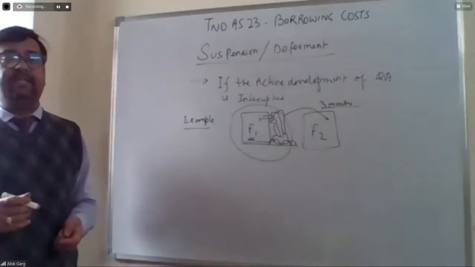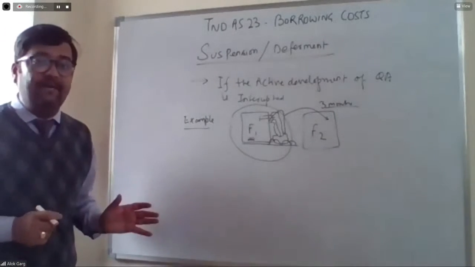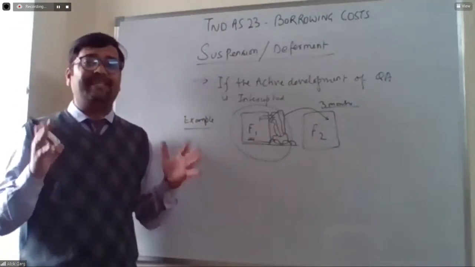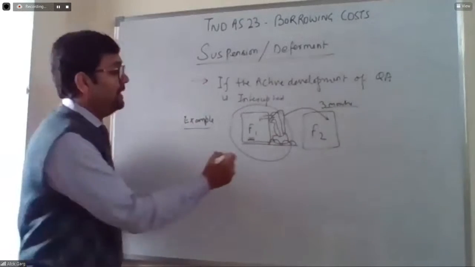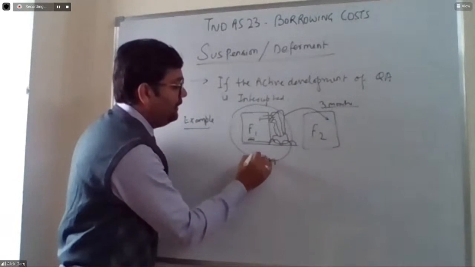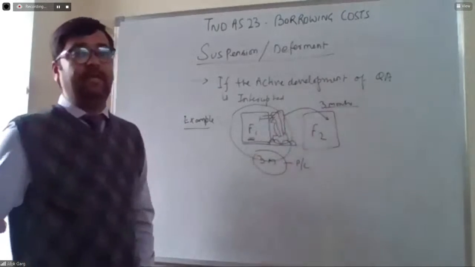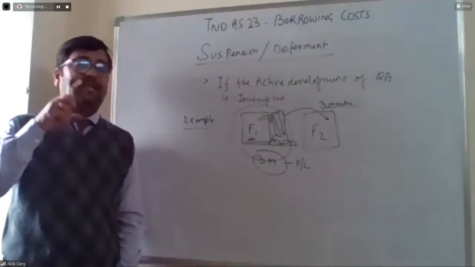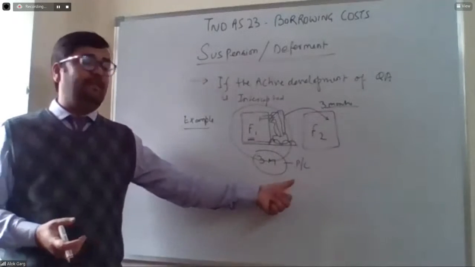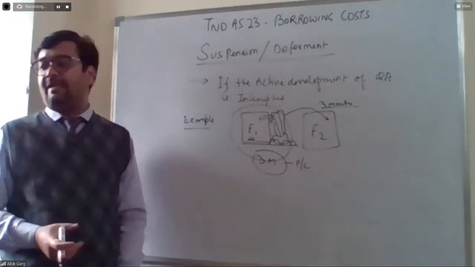So in this case, the standard says that if the active development of the qualifying asset has been interrupted, then for this particular 3 months, the borrowing cost will not be capitalized and it will be charged to P&L for these 3 months. And when the full-fledged construction activity starts, in that case, it will go for capitalization.